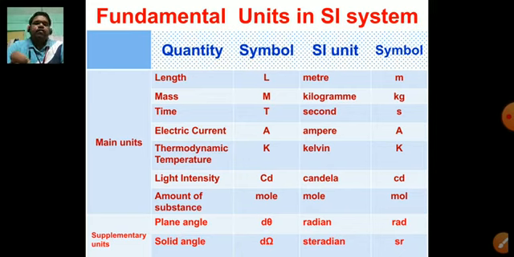The first fundamental quantity is length. The symbol of length is capital L, and the SI unit of length is meter. And what will be the symbol of the SI unit? That is small m.